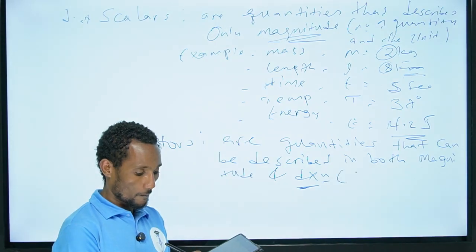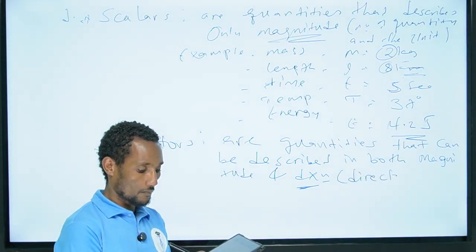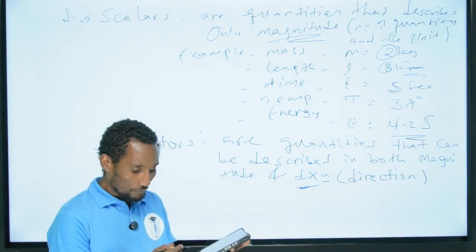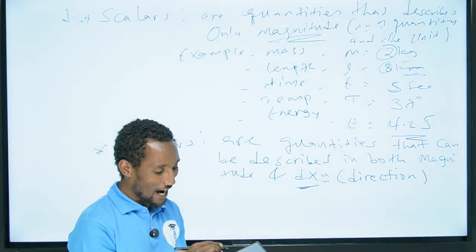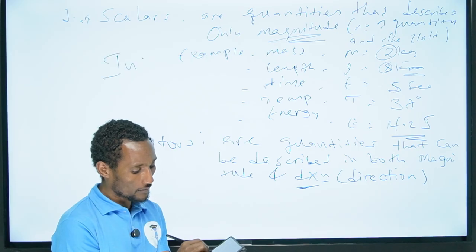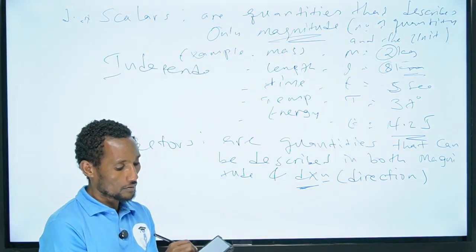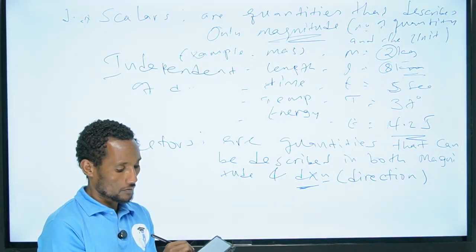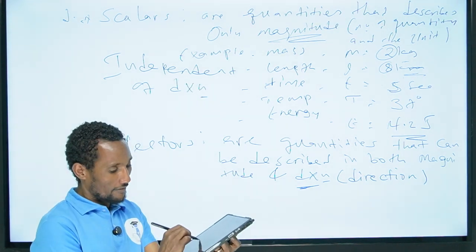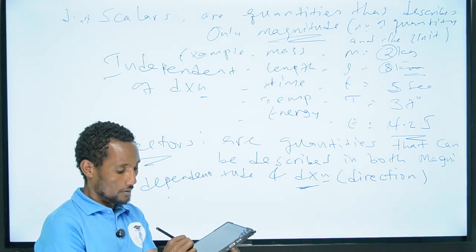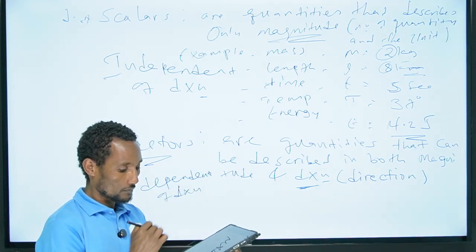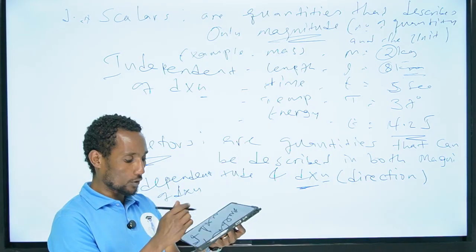Okay? When we think about the difference between scalars and vectors, scalars are independent of direction, whereas vectors are dependent on direction.